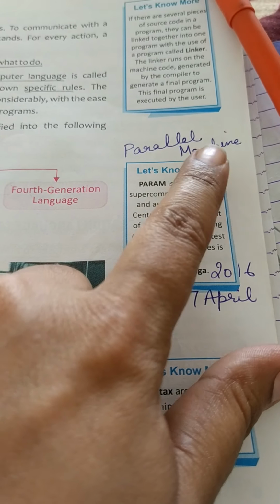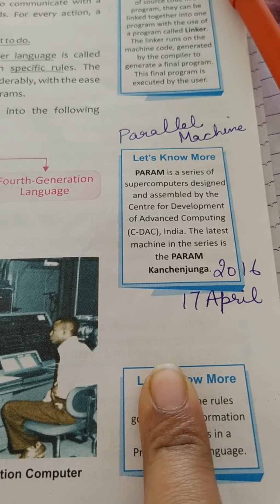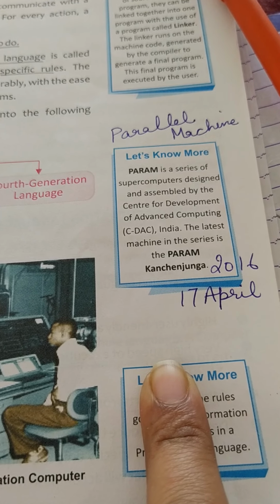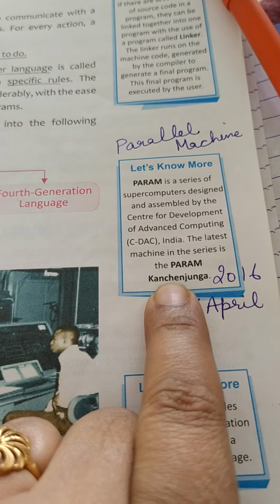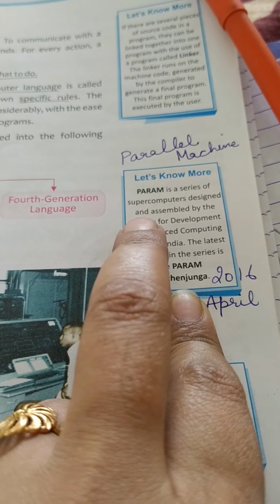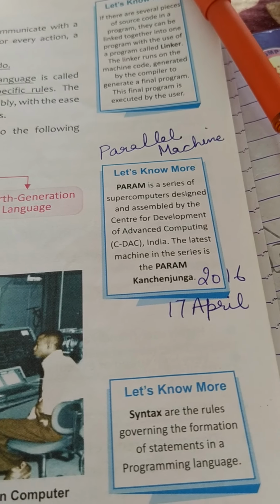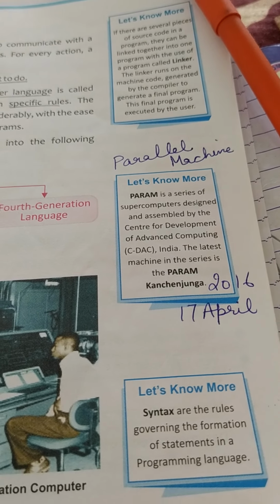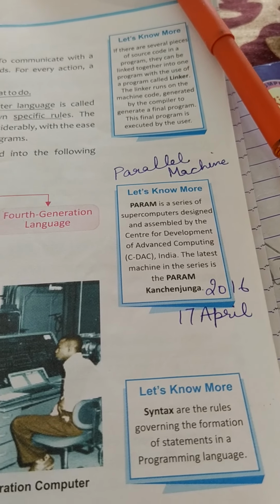Param full form is parallel machine. This was the most powerful and fastest series of parallel machines. Its aim is to help in research and academic purposes apart from climatic modelling. So this was the latest machine in this series of Param. It is the most powerful supercomputer used for climatic modelling and research purposes. Scientists who are required to do some research can use it easily, as well as for academic information storage and management. All this can be easily done on it. Thank you.